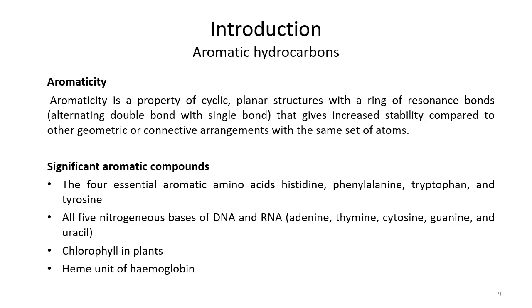If we talk about these alternating double and single bonds, then the p orbitals are basically responsible for the pi overlap. They overlap on either side of the bond, which gives very efficient overlap, and it helps to decrease the energy of the system. If the energy of the system is decreased, it means that it helps to increase the stability.